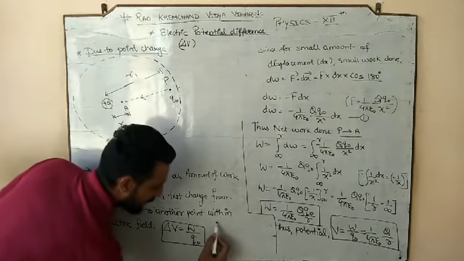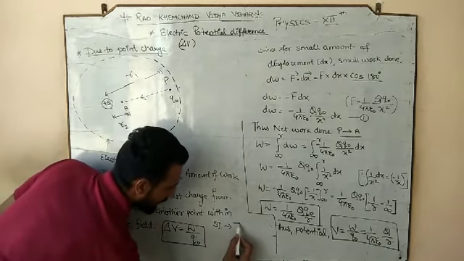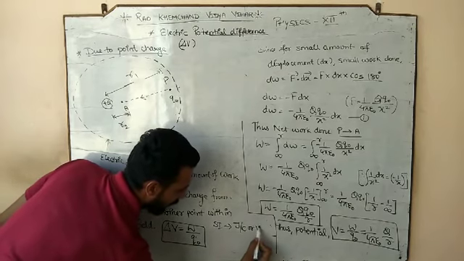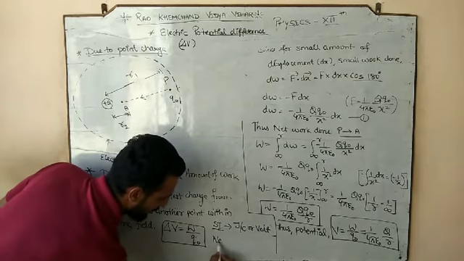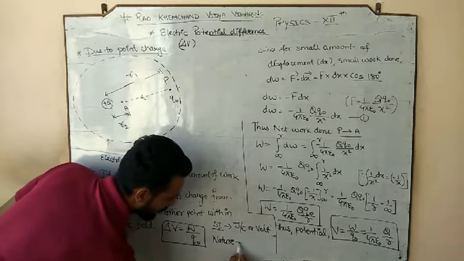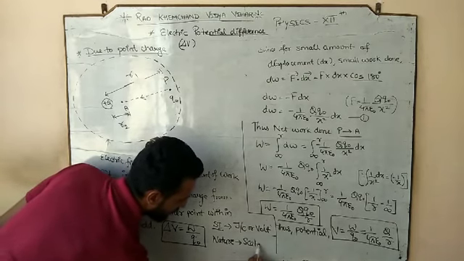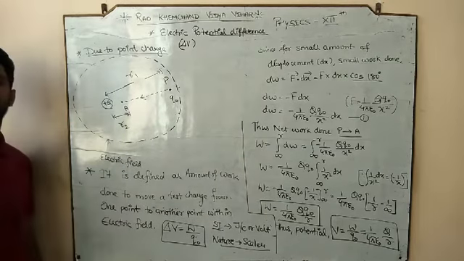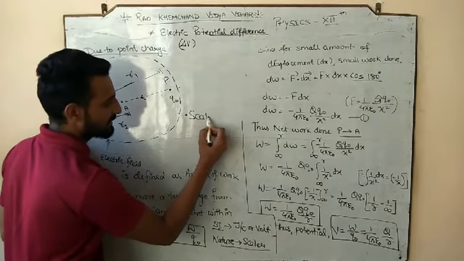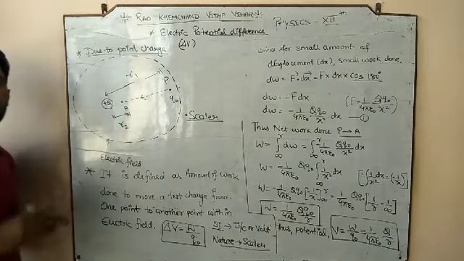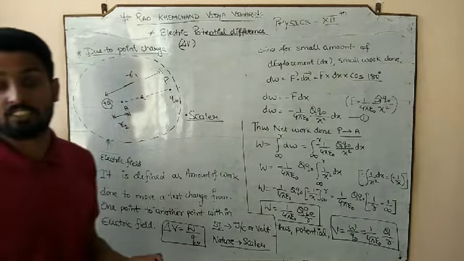In the same manner, the SI unit would be joule per coulomb or volt. Or if you want to talk about the nature, again as usual, its nature is scalar quantity, because it is work done per unit test charge.